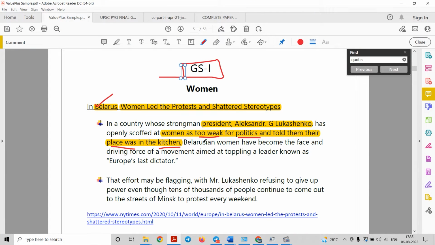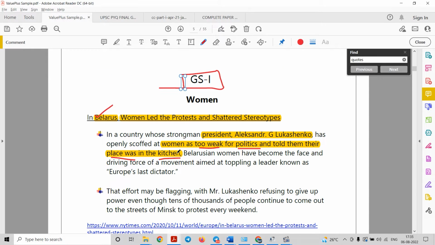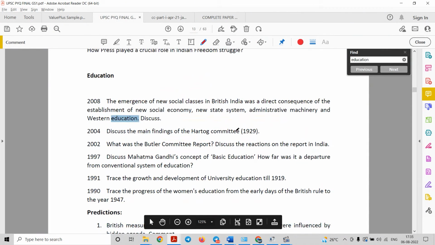So this is a very patriarchal statement made by a key person like the president of a country, right? The person's name is Alexander G. Lukashenko. Now to condemn this statement, the women in that country led the protest and they shattered the stereotype that women can lead the crowd, women can lead politics, right? So you can quote such examples in your GS1, as we have already seen the GS1 topic wise questions which are arranged, on how women are facing challenges, right?